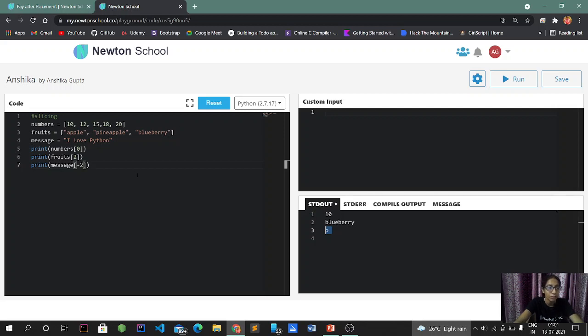Okay, the slicing technique is used basically for subsetting a list. So it produces a smaller list. If I completely write print my list, or print fruits, or print my message, it will give me the list I declared, the fruit names, and the message I gave: I love Python. Okay, that is how a proper sequence has been done, because we don't use for loops and use the indices. That is how these are used.